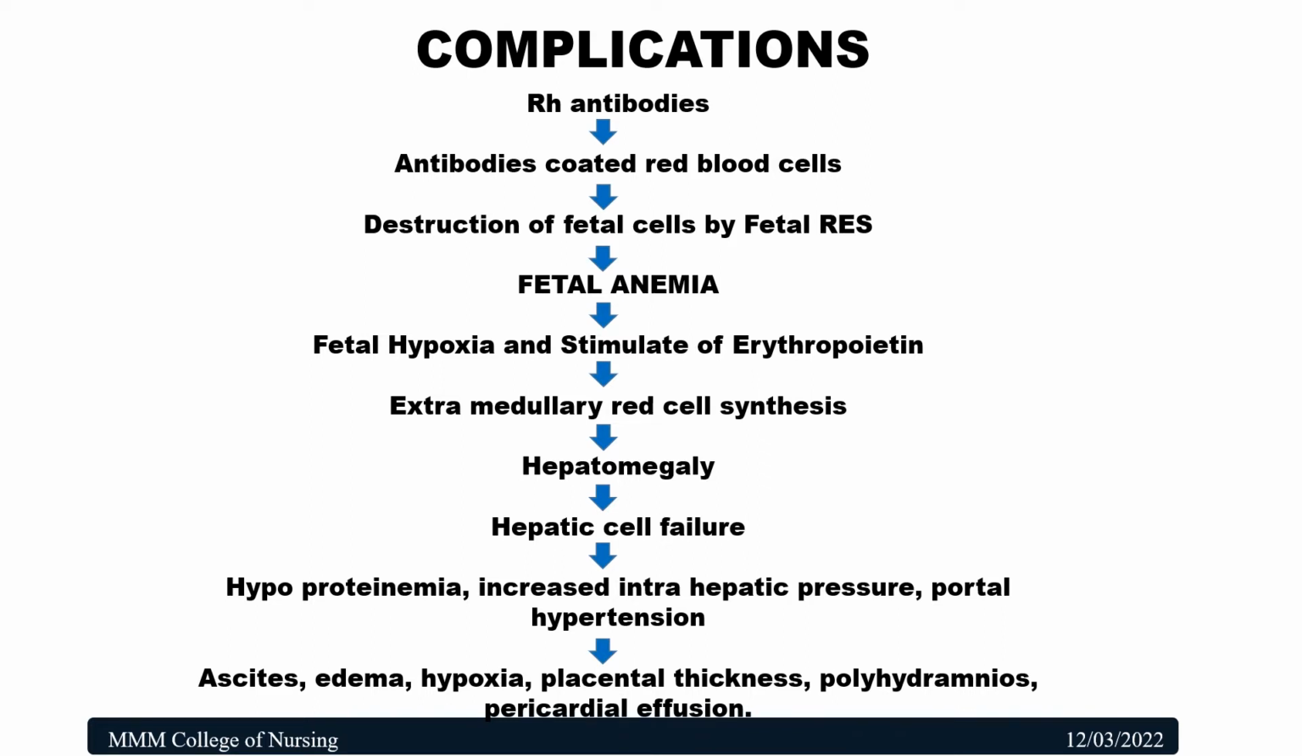So it gives command to the extramedullary red cell synthesis. And there is hepatomegaly. Why is there hepatomegaly? Because the RBCs are going to be destroyed. They are going to be excreted from the bloodstream into the urine by the liver. So the liver does the function of excretion of the RBCs. Okay, so there is hepatomegaly because there is more production of the RBCs and more destruction of the RBCs also.